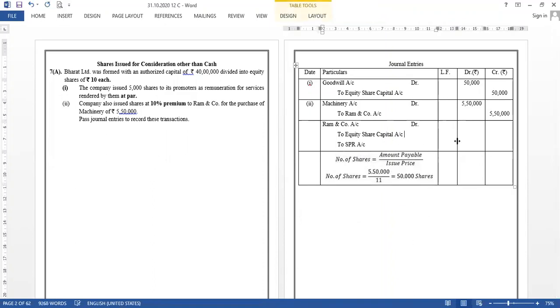Whenever you do the calculations, we know the shares are issued at premium. Face value of the share is 10, premium is 10%, so that's 1 rupee. I can't change the amount of the vendor. 5,50,000 will remain 5,50,000. But when it comes to share capital, how many shares are there? 50,000 shares. So 50,000 shares into the face value of 10 rupees, that will be 5 lakh rupees, and 50,000 into 1 is 50,000. This really helps. Here the amount is very simple and easy, but at times it may help us. So please do the calculations.